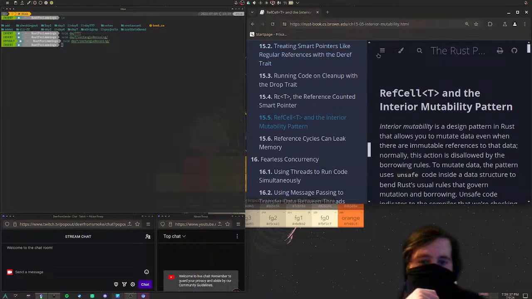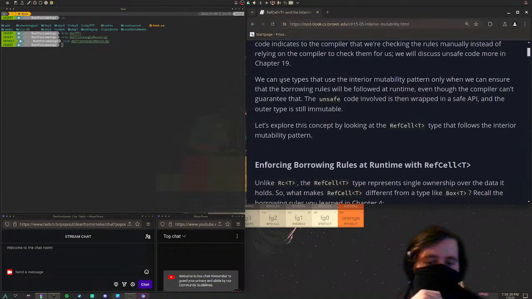Not even close to that, are we? Nah. We can use types that use the interior mutability pattern only when we can ensure that the borrowing rules will be followed at runtime, even though the compiler can't guarantee that.